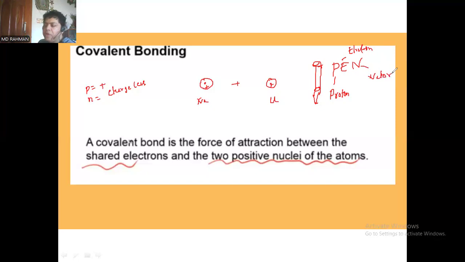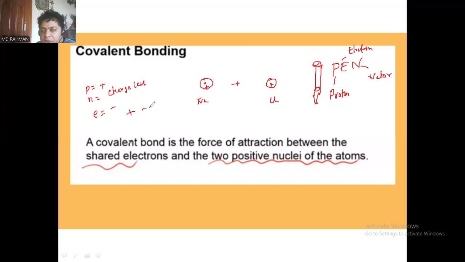So from now onward, you will never forget the names of the fundamental particles. What is the name of the fundamental particle? That means PEN. PEN means proton, electron, and neutron. So the problem is solved. Now if you focus on the charge of the pen: electron equals minus charge, P equals positive charge, and N equals chargeless. So ultimately it is going to be chargeless.